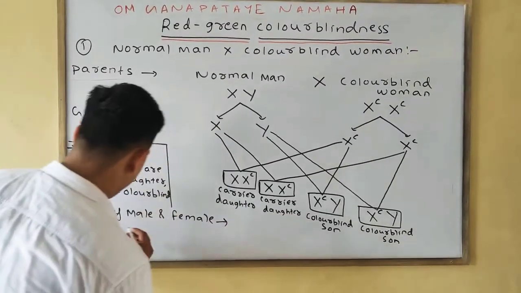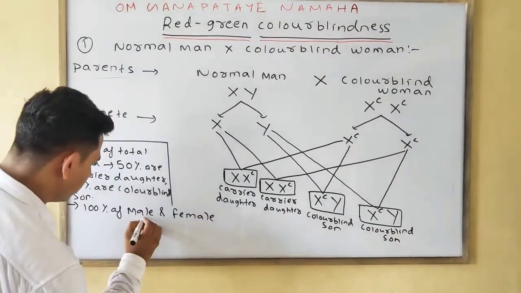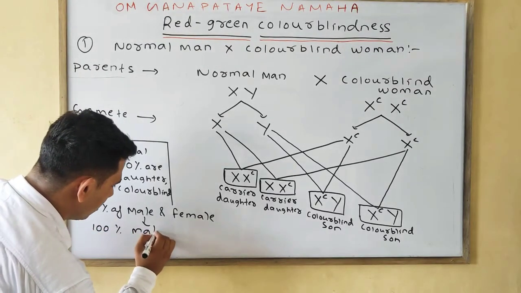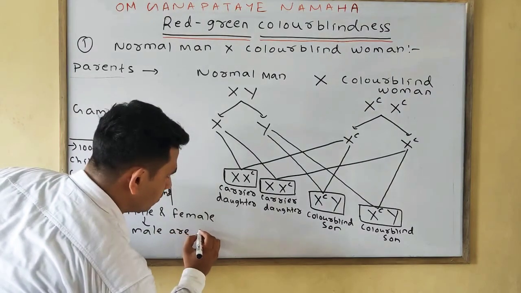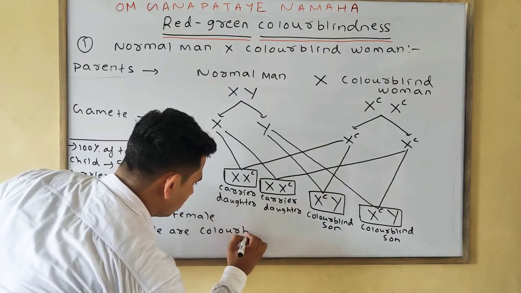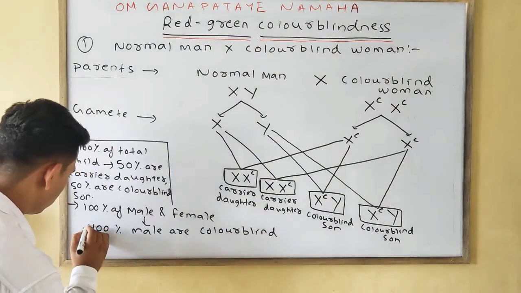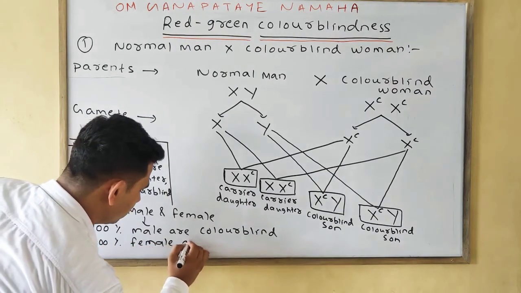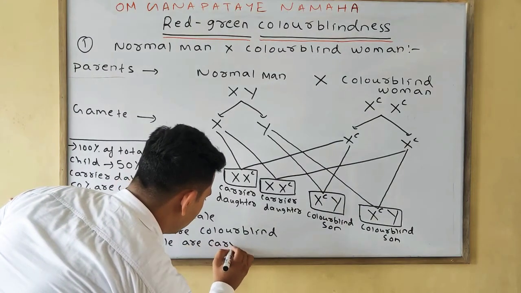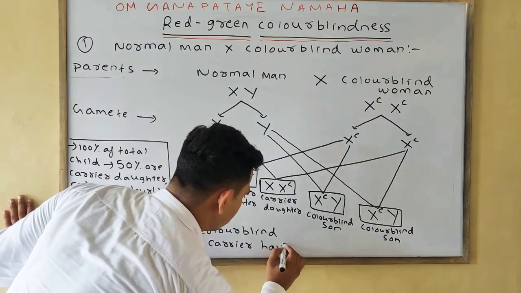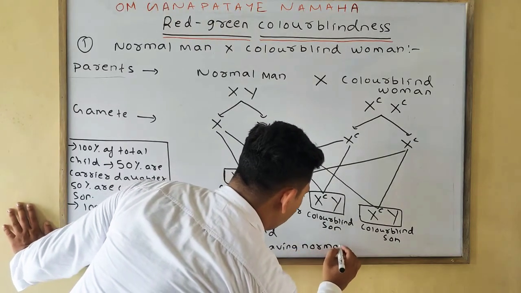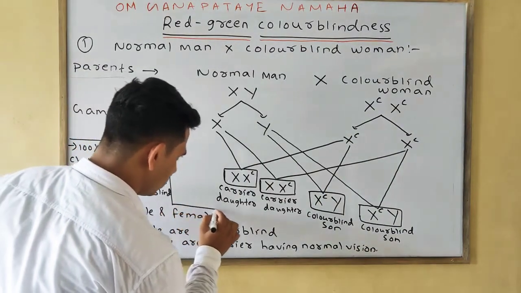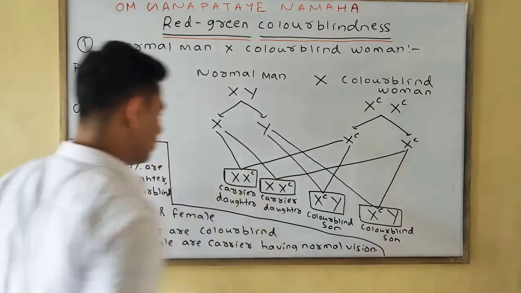So in this case I'll write here: 100% males are colorblind, whereas 100% females are carriers having normal vision.